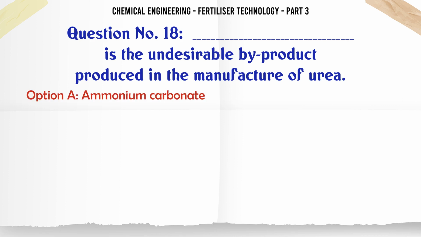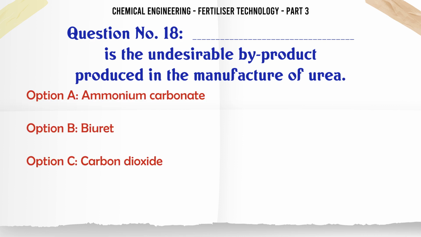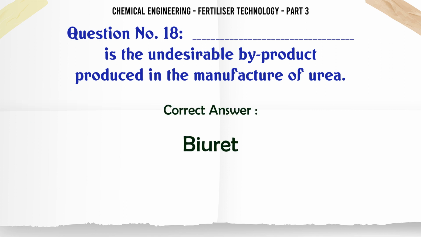What is the undesirable byproduct produced in the manufacture of urea? A. ammonium carbonate, B. biuret, C. carbon dioxide, D. ammonium carbamate. The correct answer is biuret.